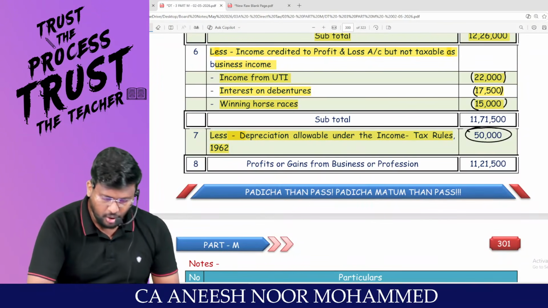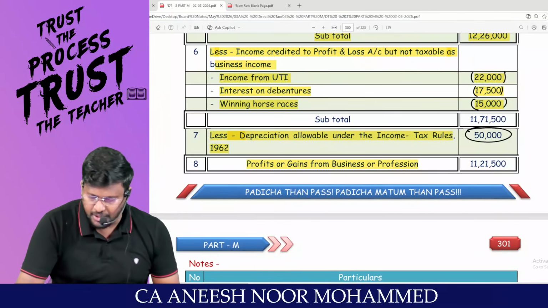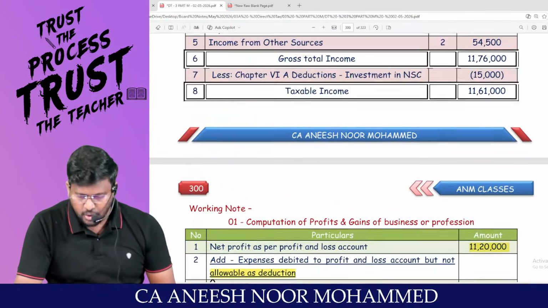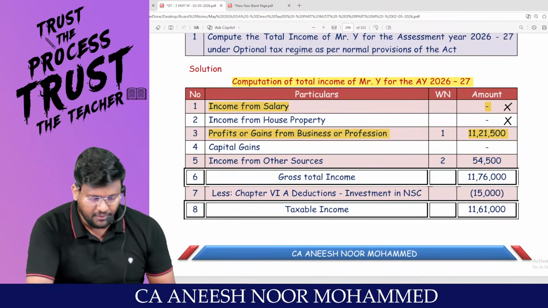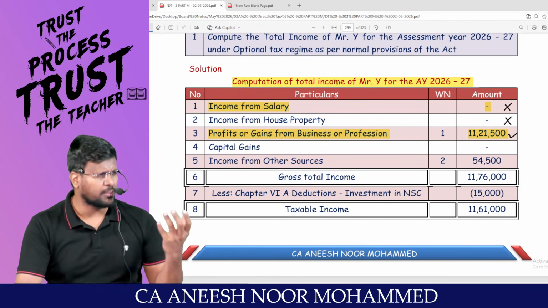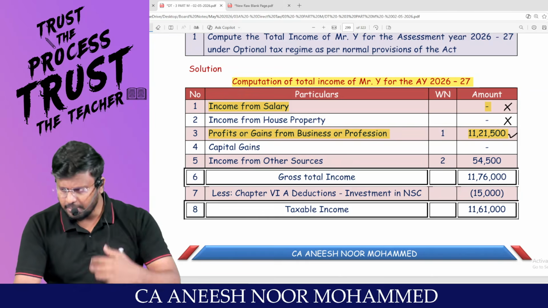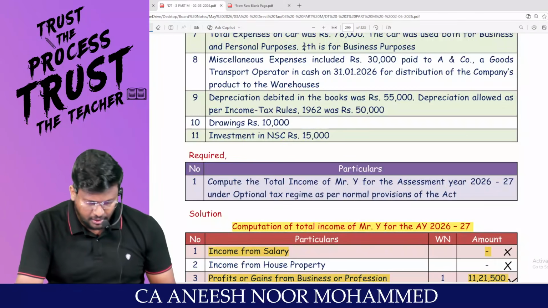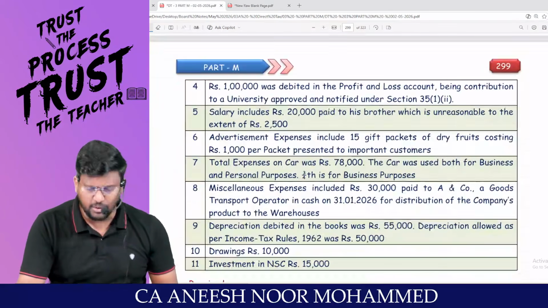54,500. And already we have reduced the depreciation. So the PGBP will be 11,21,500. That's what, 11,21,500. A student should feel very comfortable with regard to the computation of total income, because the same thing we are repeating and we are doing nearly the 7th question from this area.